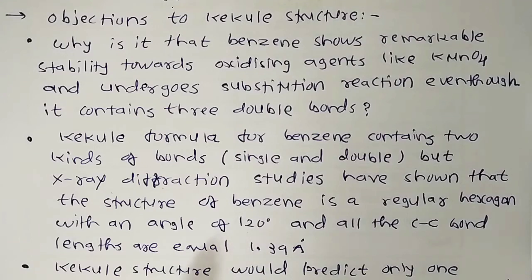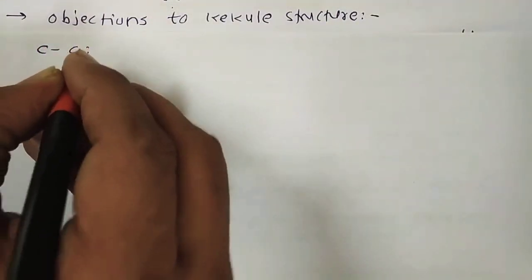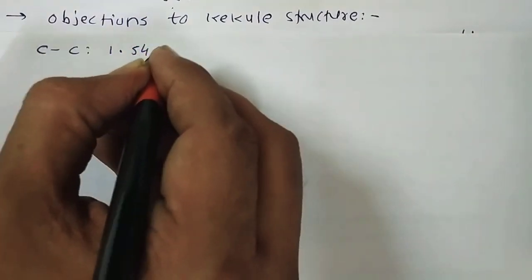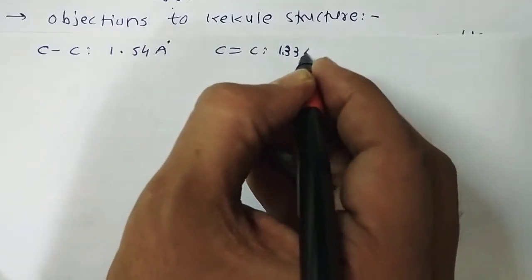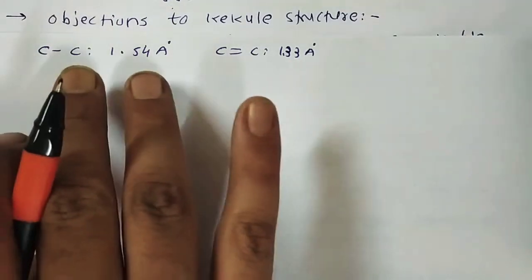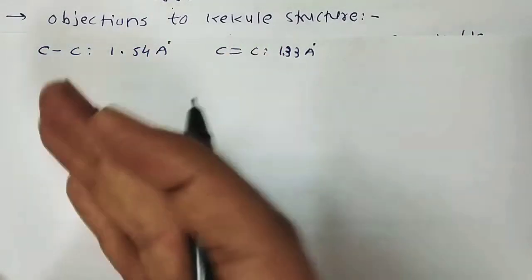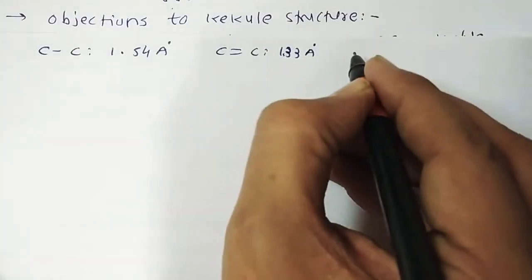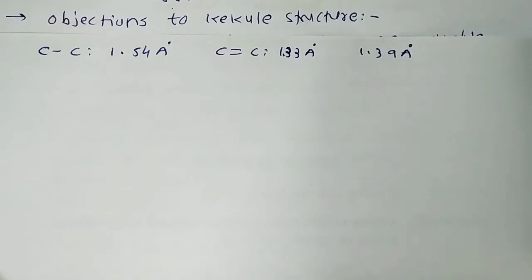As we know, in the case of alkane, every C-C bond is almost 1.54 angstrom. In the case of alkene, C double bond C, it is near about 1.33 angstrom. But benzene has 3 C-C bonds and 3 C double bond C bonds, so it should have 1.5 and 1.33, but the actual data from X-ray diffraction suggests that all the carbon-carbon bond lengths are equal.